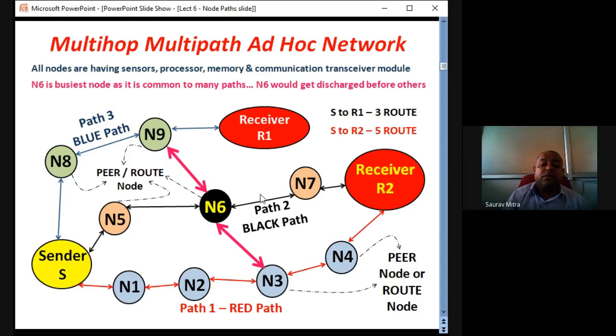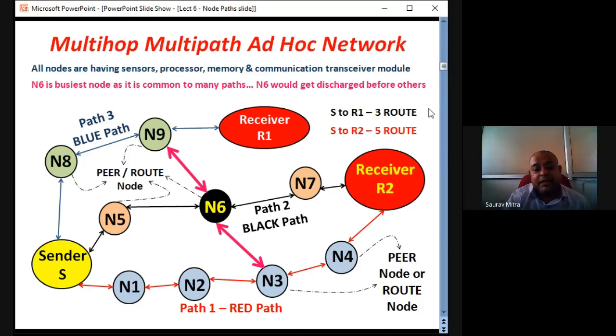Suppose there is some problem with node N4. N4 has gone bad. Then what happens? Sender S to N1, N2, N3, then N6, then N7, and then receiver R2. So these are 4 paths. One path is N1, N2, N3, N4, R2. Another is N5, N6, N7, R2. Another is N8, N9, N6, N7, R2. Another is N1, N2, N3, N6, N7, R2.